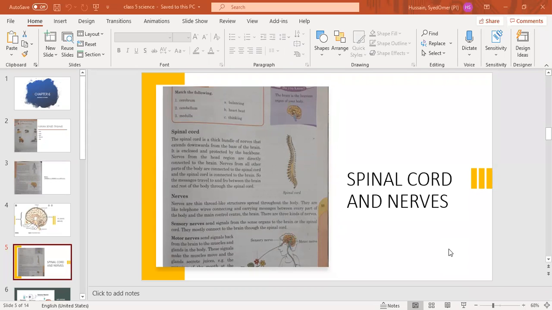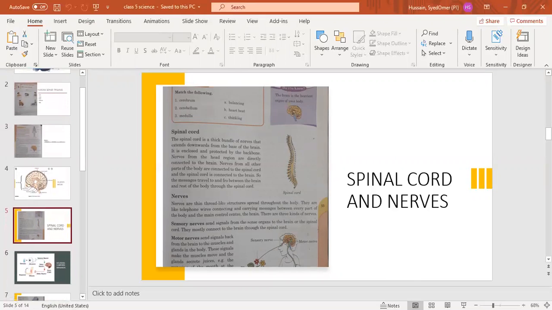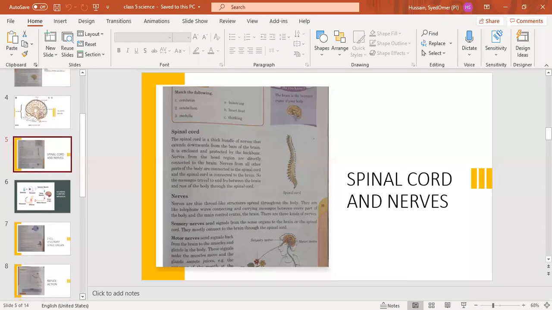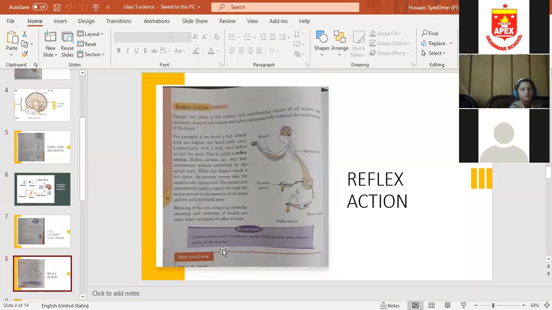You can tell me. Students, answer the blank. Second blank. Motor nerves send signals from the dash to the dash.